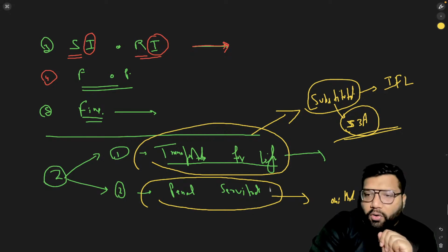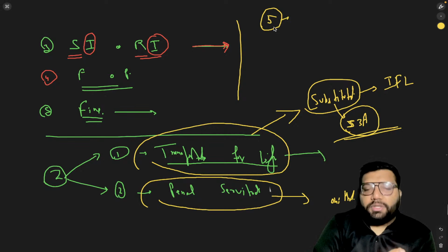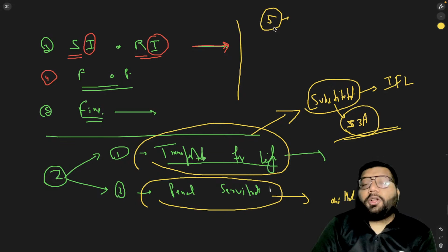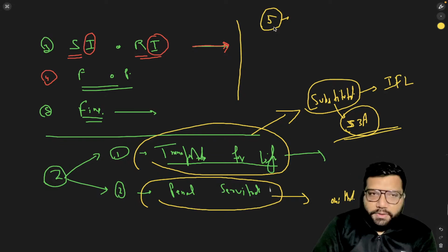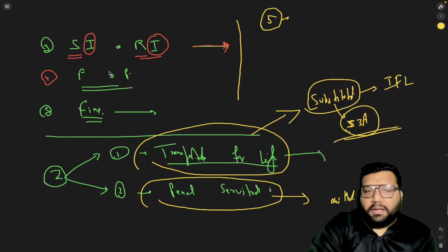But as of now, the current status is that there are only 5 kinds of punishments. And what are those 5? The very first one, which I have discussed just, the death penalty, which is capital punishment. The second one is imprisonment for life. The third one is simple imprisonment or rigorous imprisonment. The fourth one is forfeiture of property, and the fifth one is basically the fine. So these are the 5 which are the final one.